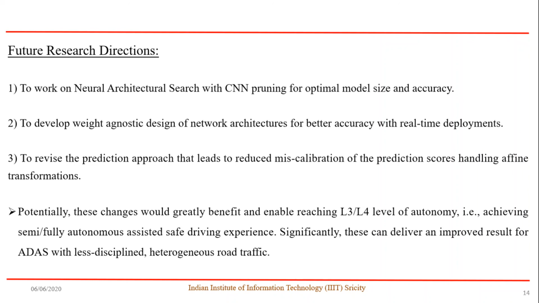Potentially, these changes would greatly benefit and enable reaching L3 or L4 levels of autonomy, providing improved driver safety.